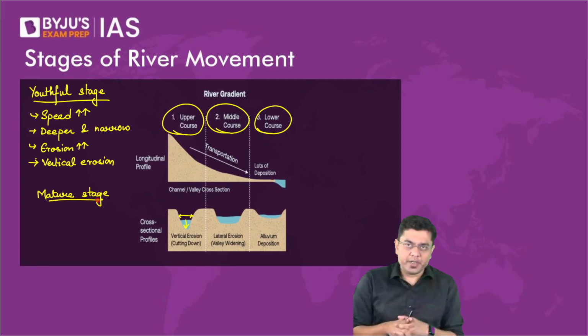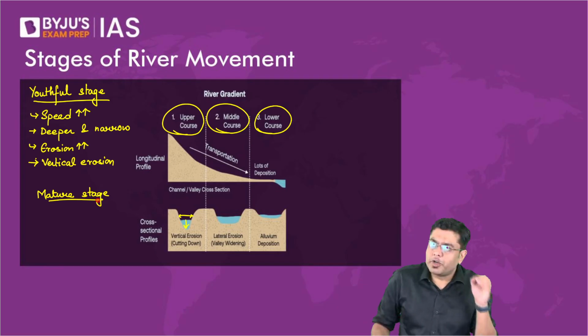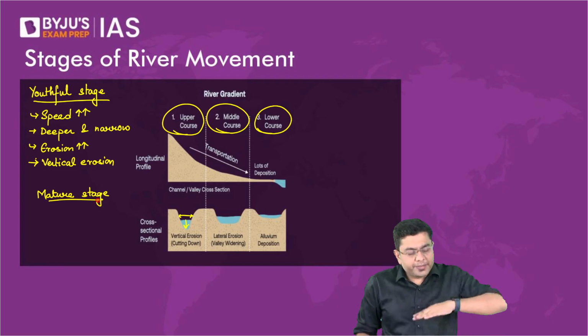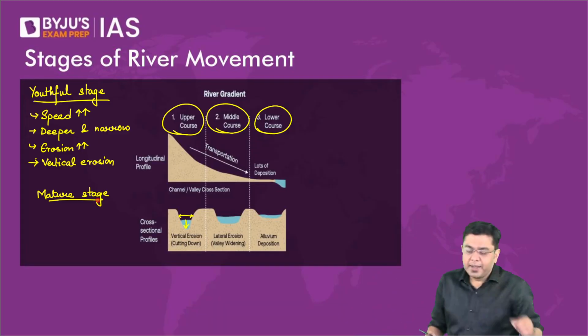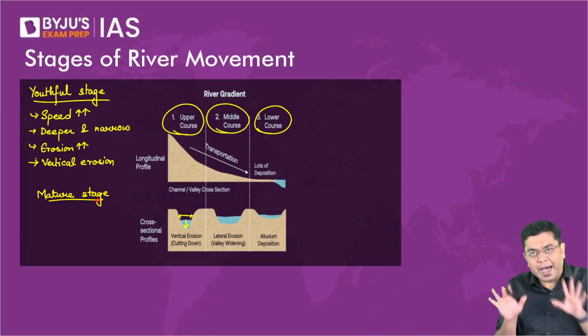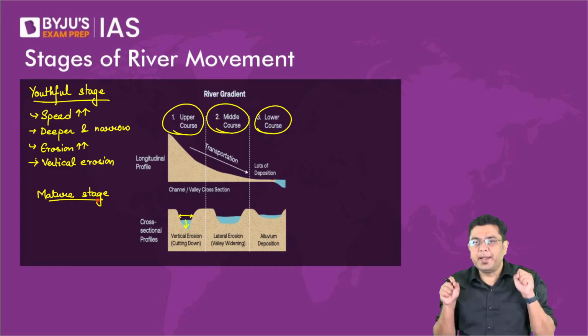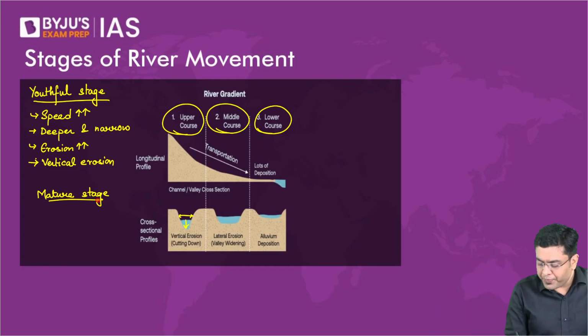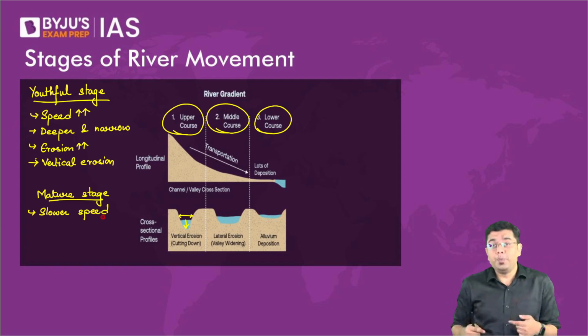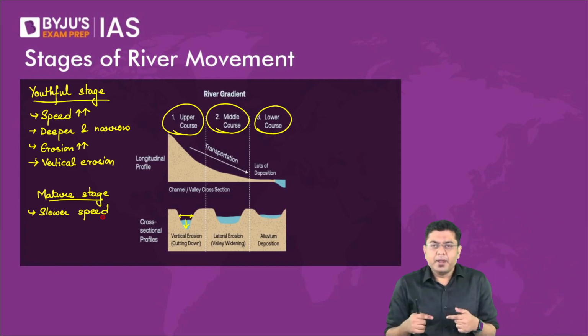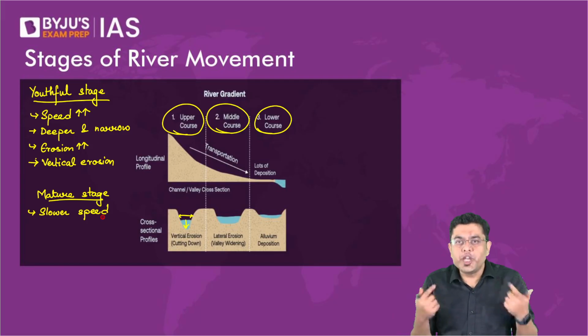Similarly, in the case of the river, when the mature stage comes, the slope has reduced already. So the speed will also reduce. Now the river will be in slight control. So here, slower speed. Now when the speed slows down, immediately deposition will be initiated.